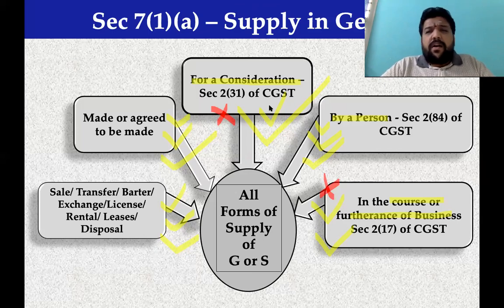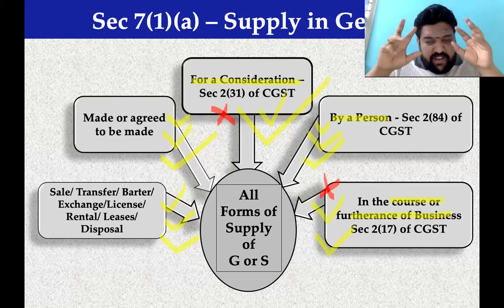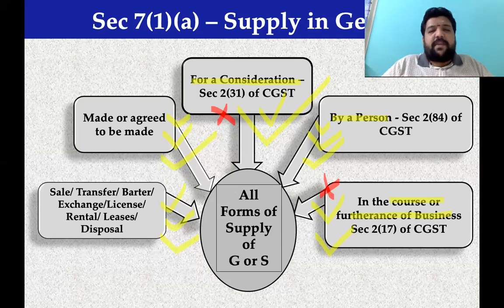Good. Shweta, check your answer. The rest of you are right. It's not a supply. Why is it not a supply? It's very simple. You have every ingredient present, but for consideration, not in the course of furtherance of business. Done. Can we move forward? Only when all these 5 ingredients are present can it be treated as a supply. Otherwise, it cannot be treated as a supply. I'll close this discussion on supply with this example.